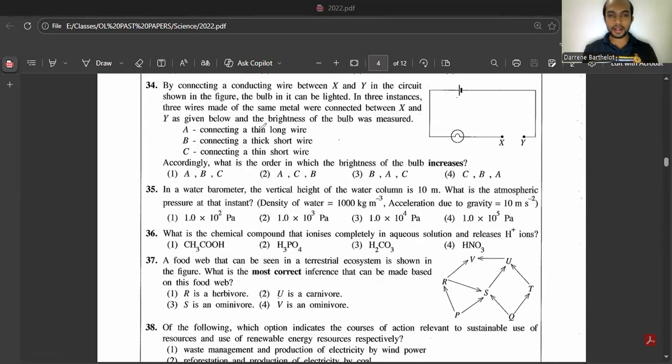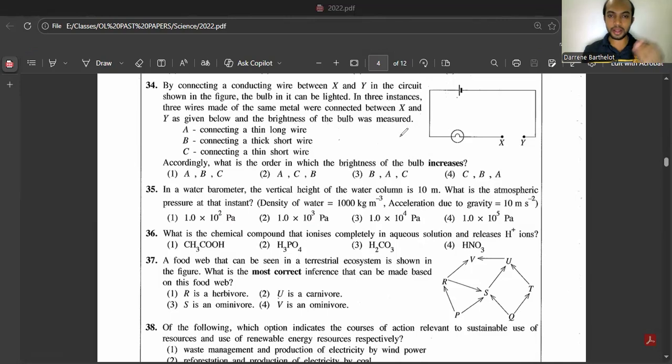34. By connecting conducting wires between X and Y in the circuit shown in the figure, the bulb can be lighted. Three wires made of the same metal were connected between X and Y, and the brightness was measured. So we have different ones. They're asking for the increasing order of brightness of the bulb. In these types of questions, first find which one will be the brightest.